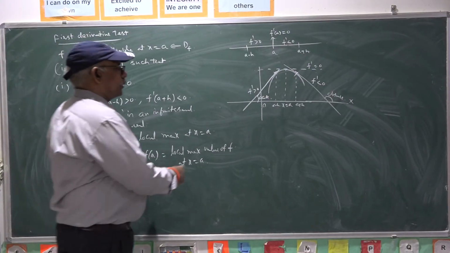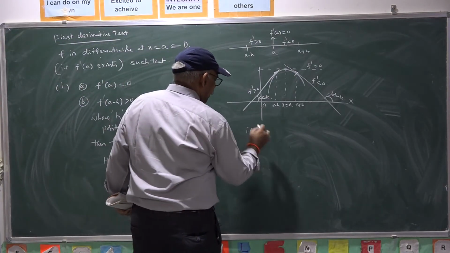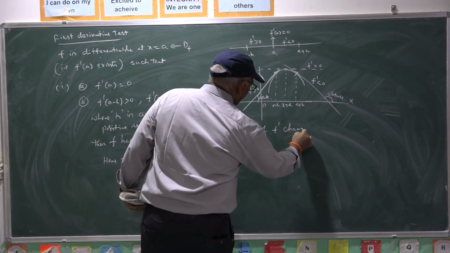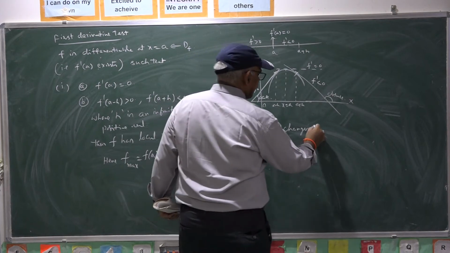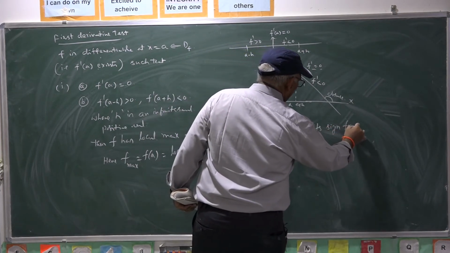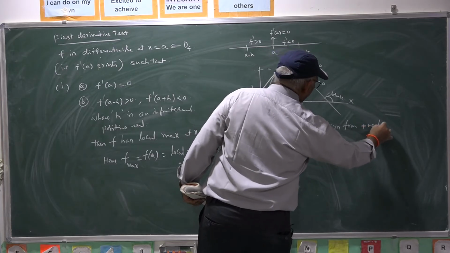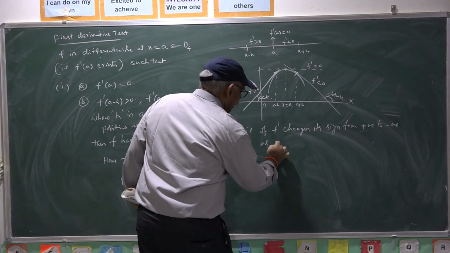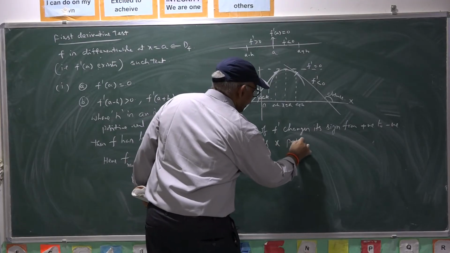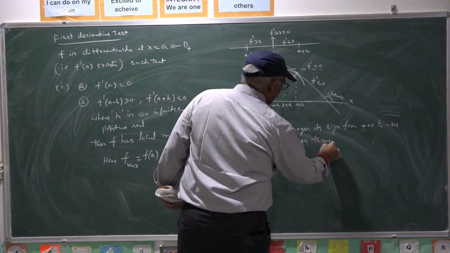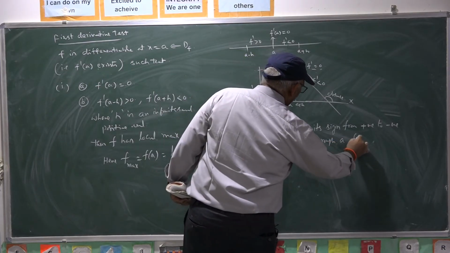So, if f dash changes its sign from positive to negative as x passes through a, from left to right,